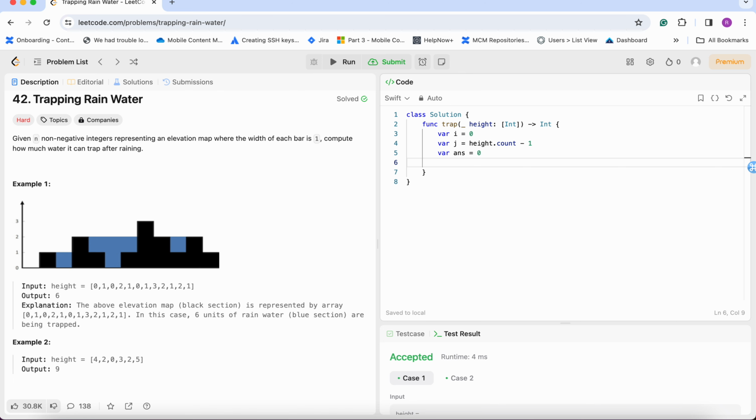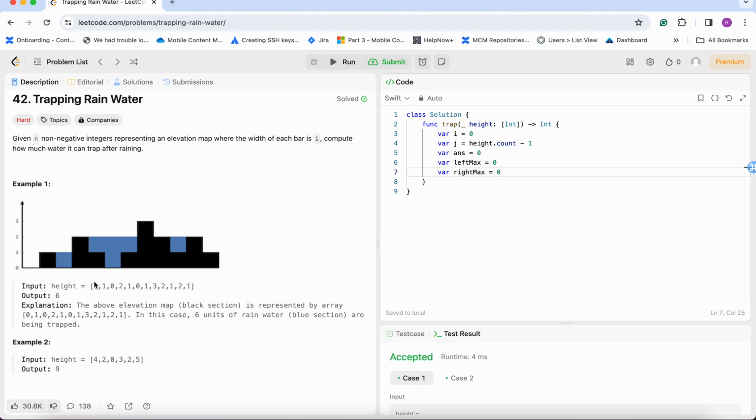Now we will take two variables, left max equal to 0 and right max equal to 0. These two variables will keep track of the left side maxima and the right side maxima.